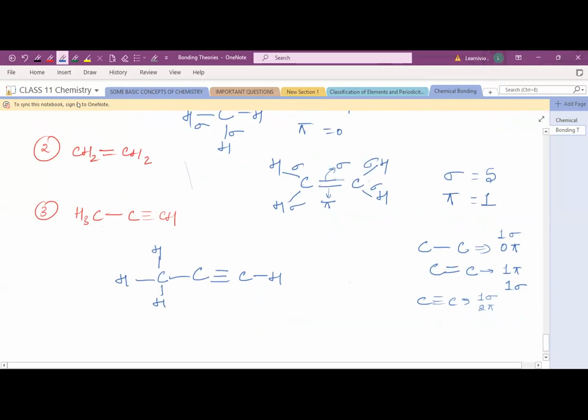Now just try to find the sigma and pi bonds. 1 sigma bond, 2 sigma bond, 3 sigma bond. Again, between carbon and carbon there is a single bond, so you will get 1 sigma bond. And this is a triple bond, so 1 sigma and 2 pi. And again the sigma bond. So how many sigma bonds and how many pi bonds are there? 4 plus 2, 6 sigma bonds and 2 pi bonds. Clear? Yes, ma'am. Okay, so that's how we identify the number of sigma and pi bonds in any molecule or compound. That's very easy.